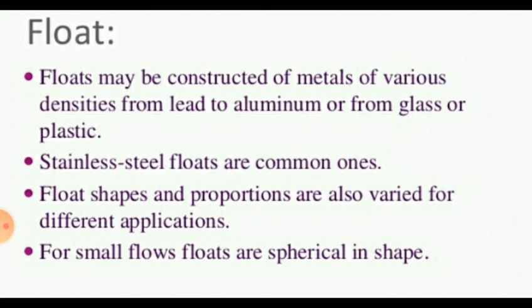So floats may be constructed of metals of various densities, from lead to aluminium, or from glass or plastic. So stainless steel floats are most commonly used. Float shapes and proportions are also varied for different applications. For small flows, floats are spherical in shape.